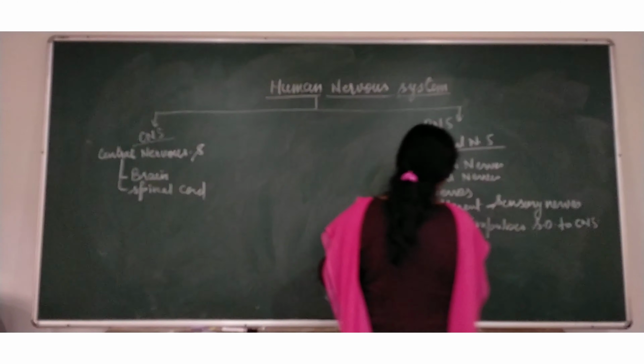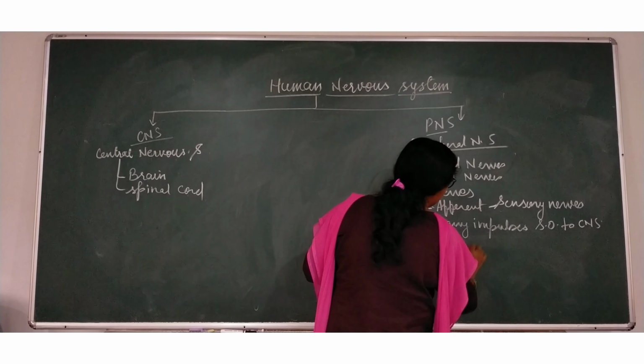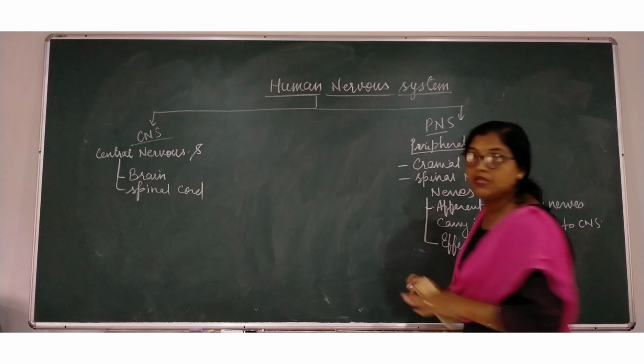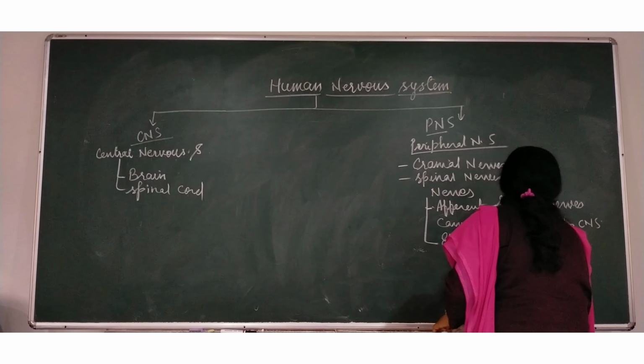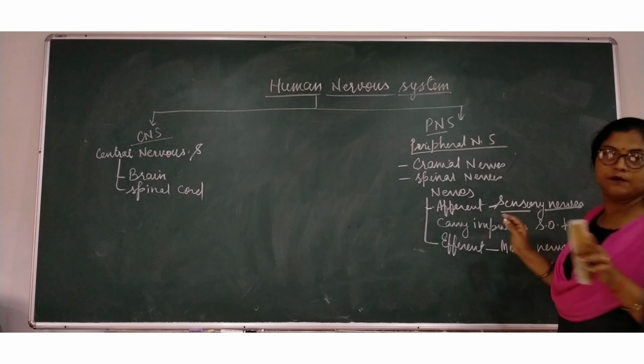The second kind of nerve is known as efferent. First is afferent and second is efferent. Efferent nerves are also called motor nerves.